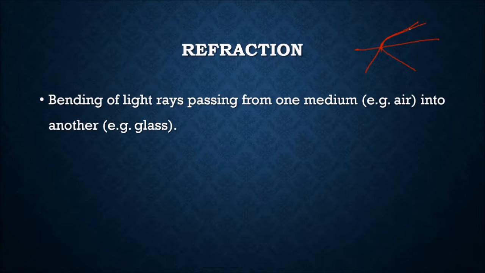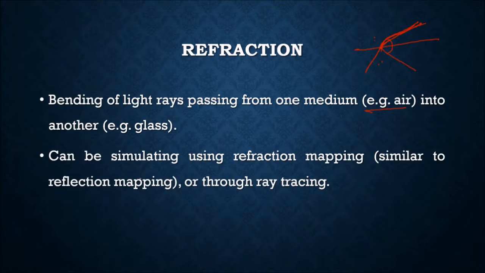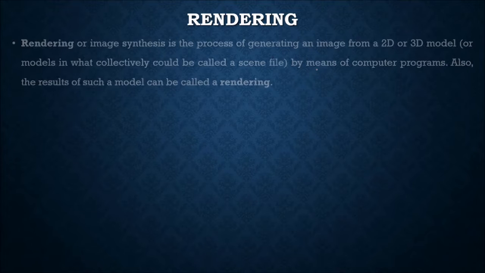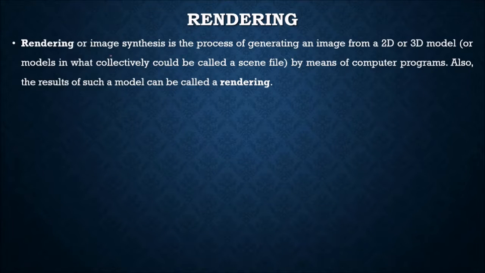So the bending of light rays, when it passes from one medium to another medium, happens because of the difference of refractive index, and this can be simulated using refraction mapping, similar to reflection mapping, or through ray tracing. What is rendering? Rendering, or we also call it image synthesis.